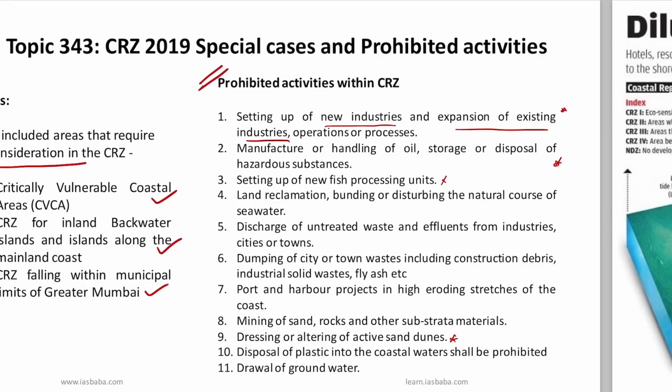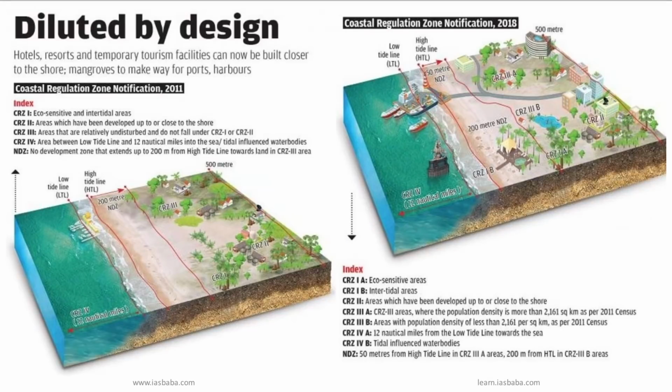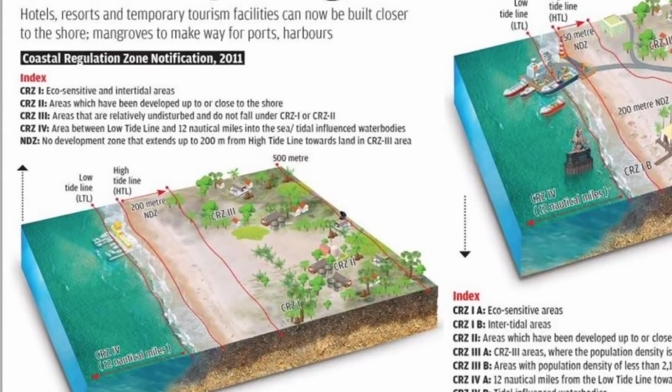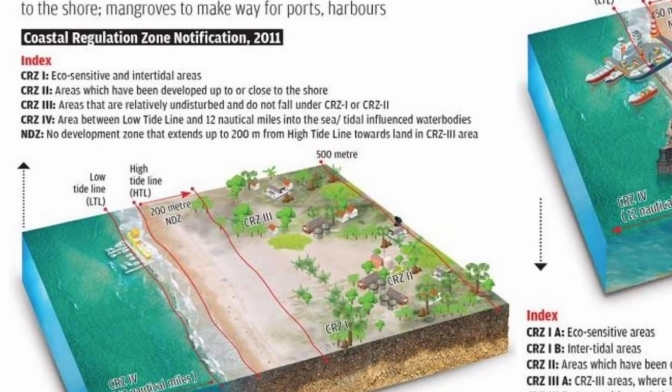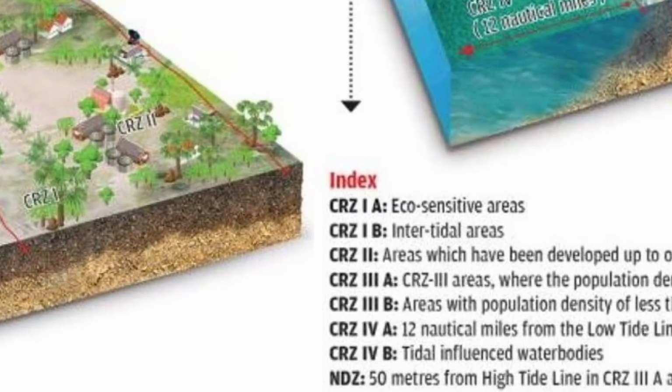Okay, so remember, these activities are prohibited within the CRZ. So next, we shall try to visualize whatever we learned now, because some things can be confusing, and we will compare CRZ notification 2018-19 with respect to the earlier CRZ notification 2011. So as you can see, under CRZ notification 2011, there were no separate categories under CRZ 1, 2, 3 or 4. However, in the new notification, there are separate categories under CRZ 1, 3 and 4.